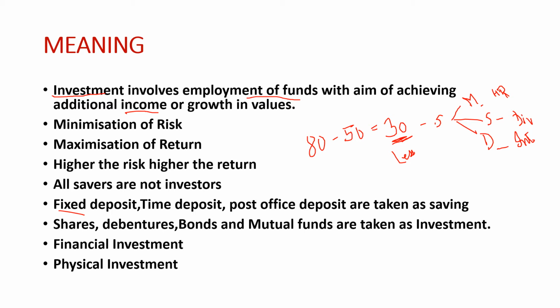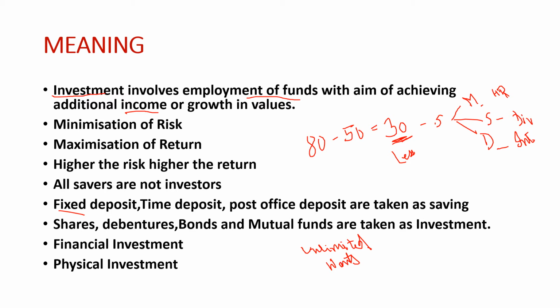And we know a person has unlimited desires, as we have already studied in economics. I think in class 12 we studied that a person has unlimited wants, and we have limited resources. Limited resources here means the monthly 30,000 which I can save, my surplus money after incurring all the expenditures.